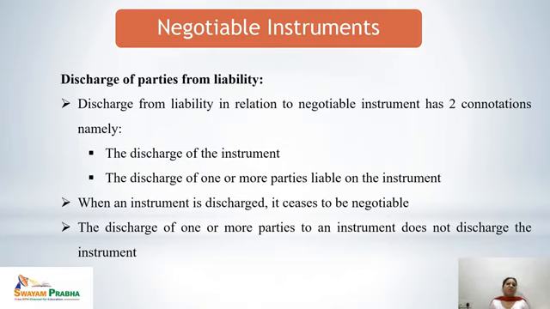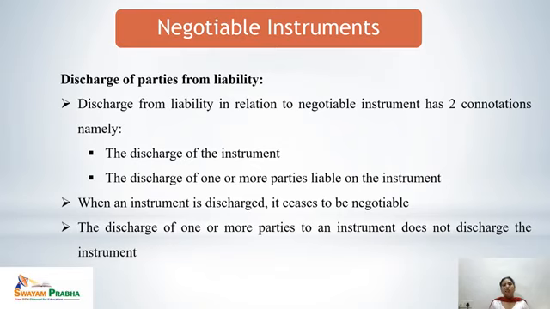So next we come to discharge of parties from liabilities. When we say that a party to a negotiable instrument is discharged from liability, it has two connotations. One is the discharge of the instrument. Second is the discharge of the parties. The discharge of the instrument is the discharge of one or more parties liable on the instrument. When an instrument is discharged, it ceases to be negotiable.